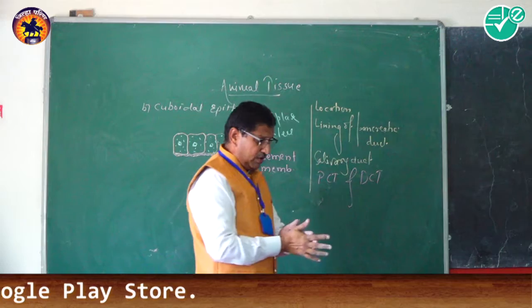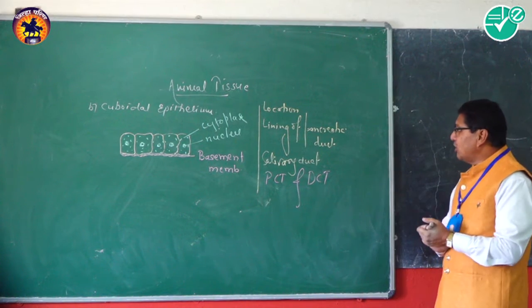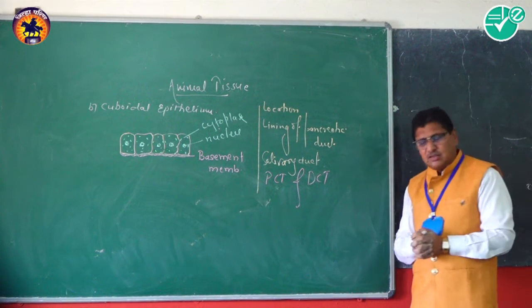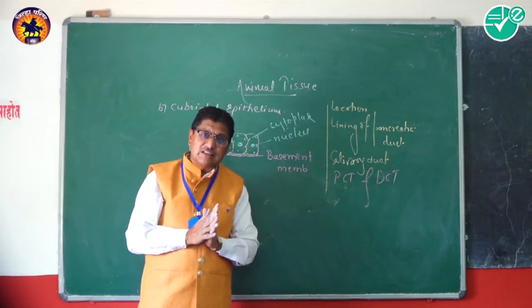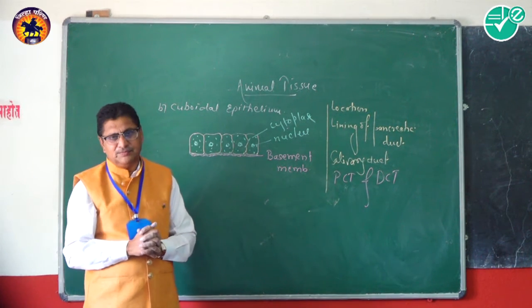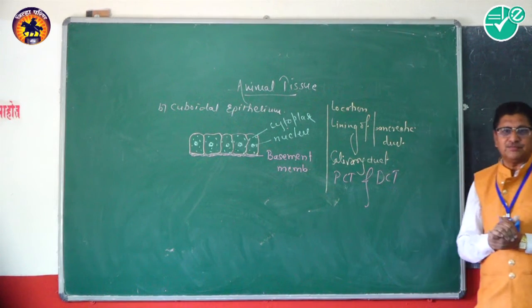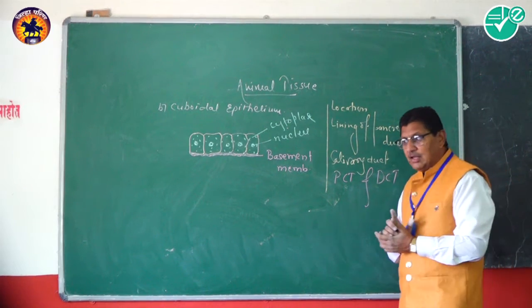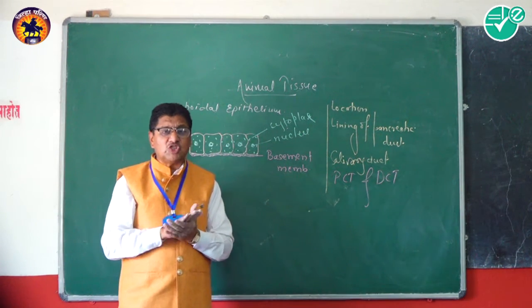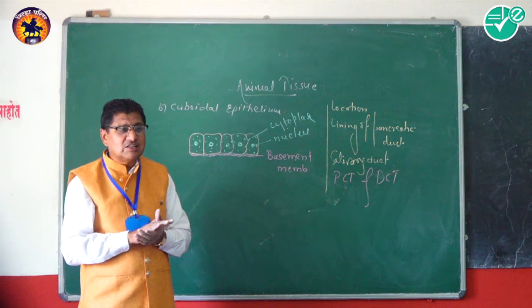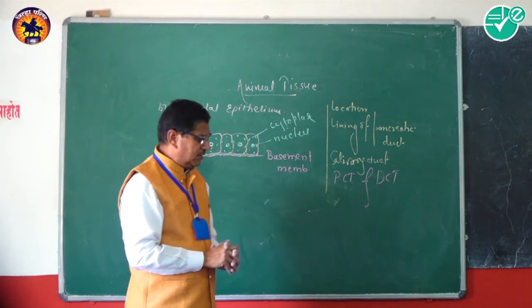Now, here we explain one by one in detail. The first is the lining of pancreatic duct. You know what the pancreas is? The pancreas is a mixed gland. The pancreas is the digestive assistant. This pancreas is present at the junction of stomach and intestine. The function of the pancreas is to produce some specific enzymes and other secretions which help digestion.